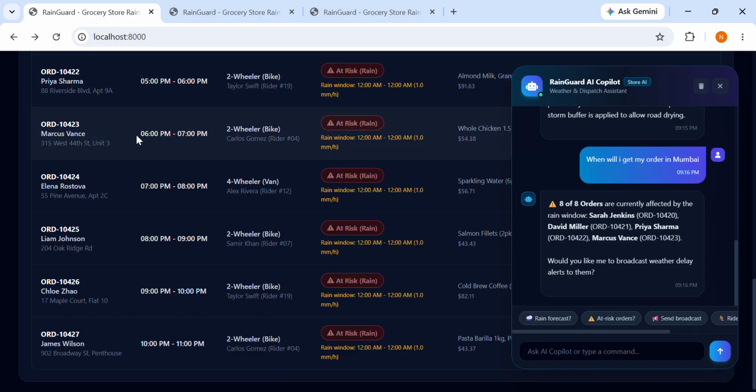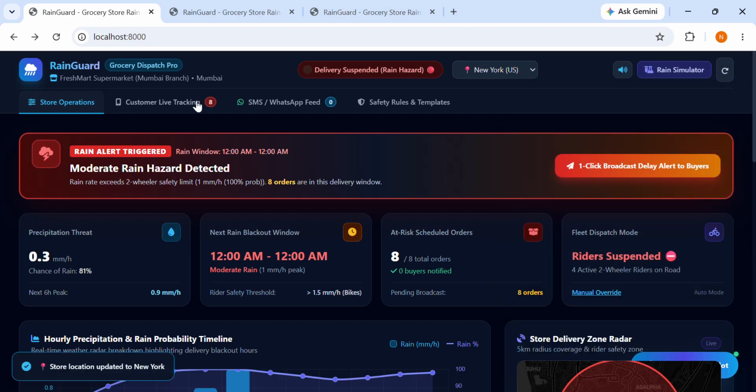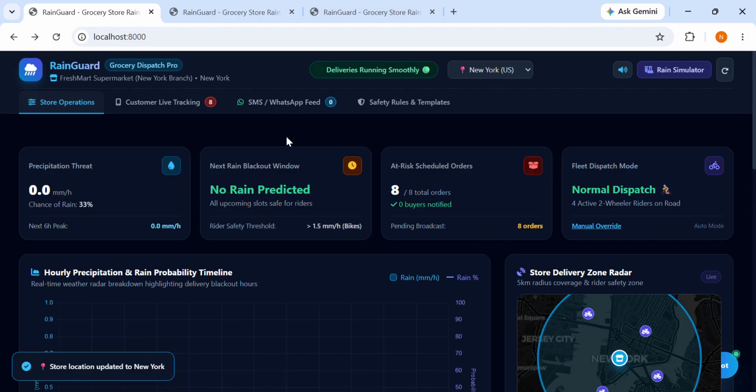This is the website it has made. Let me change it to New York, and let me show you this. It is Rain Guard Grocery Dispatch Pro. It named it Fresh Mango. Right now everything is hard coded. I can also ask it to shift the code,